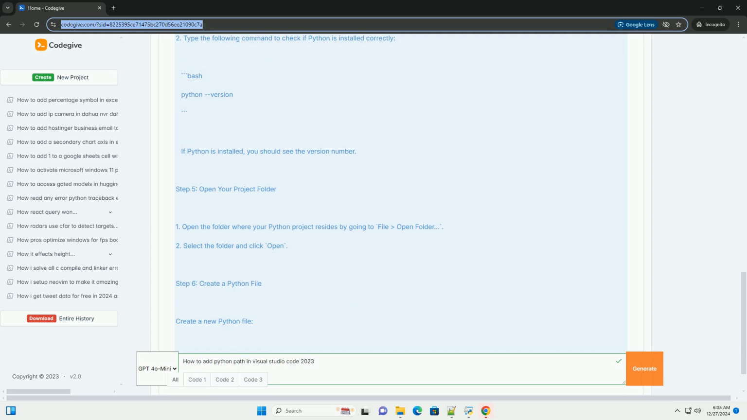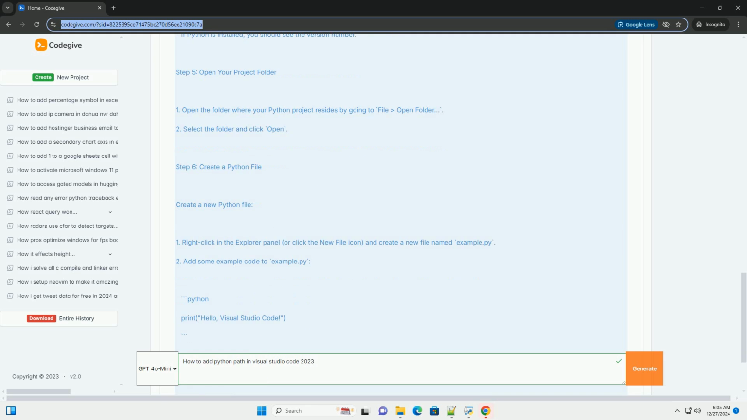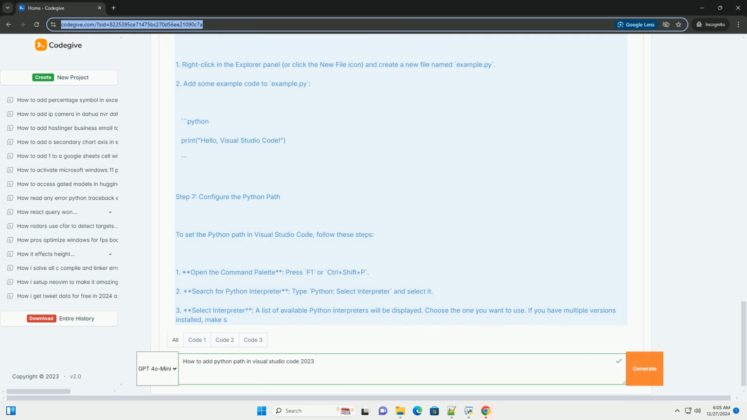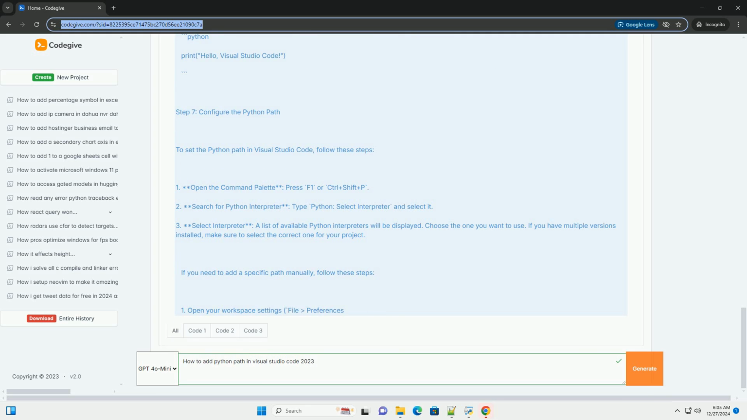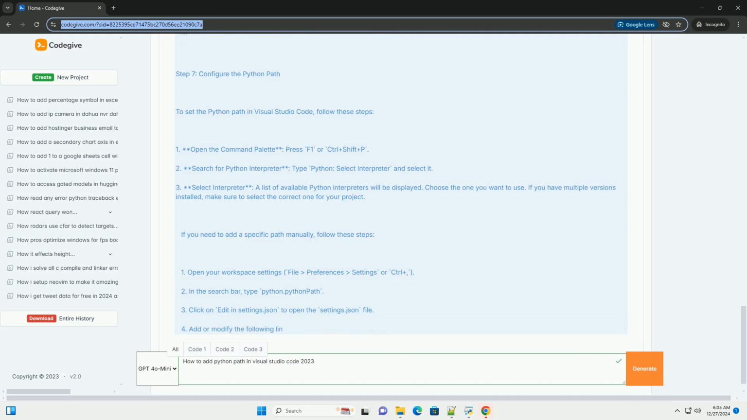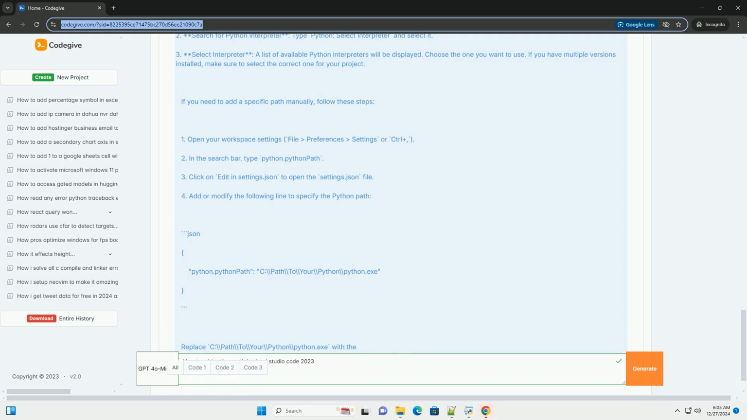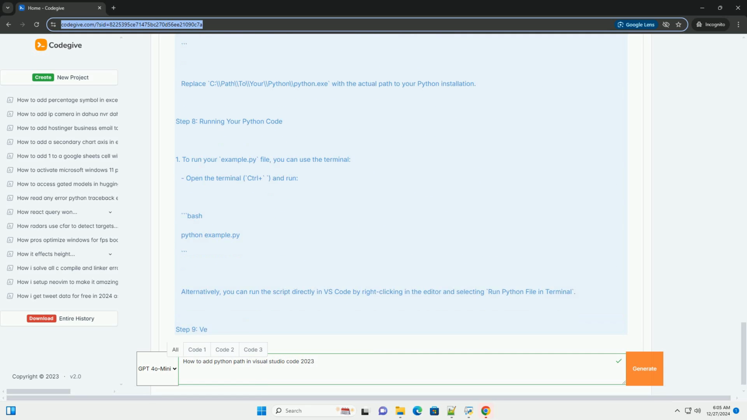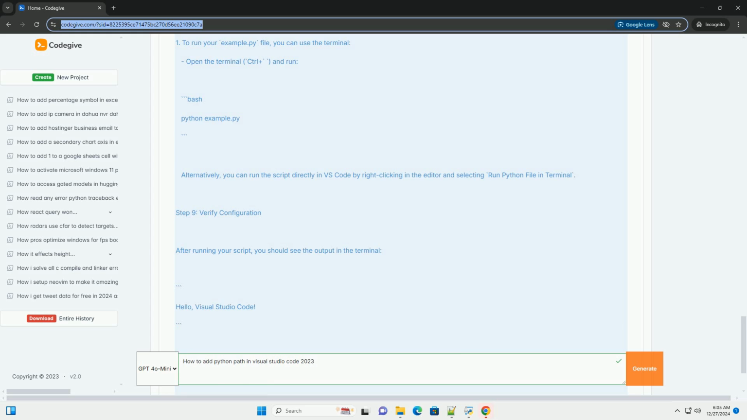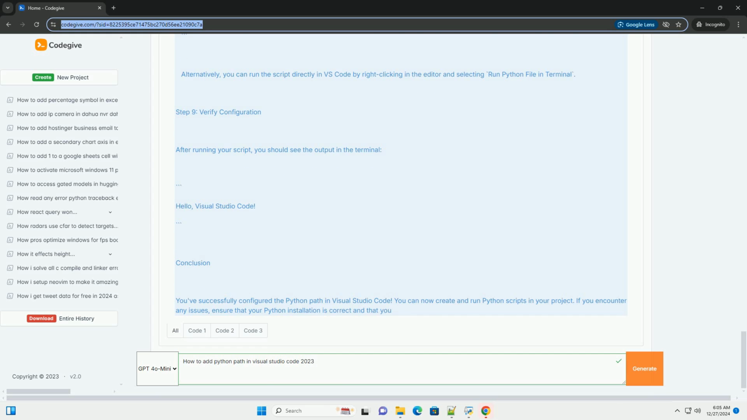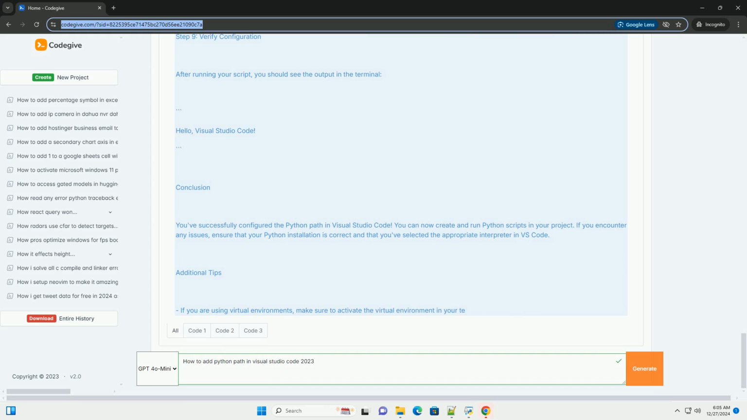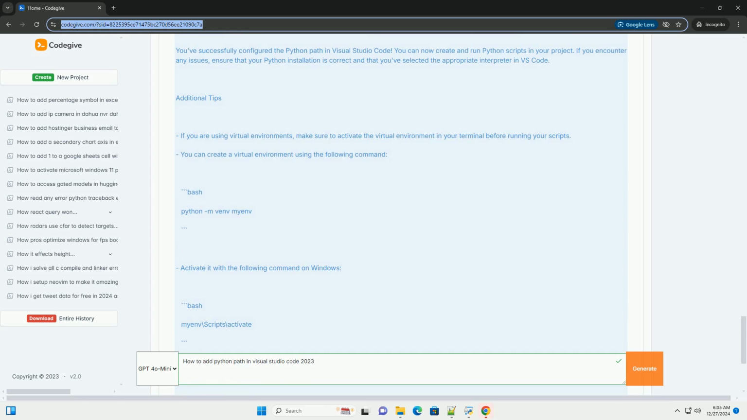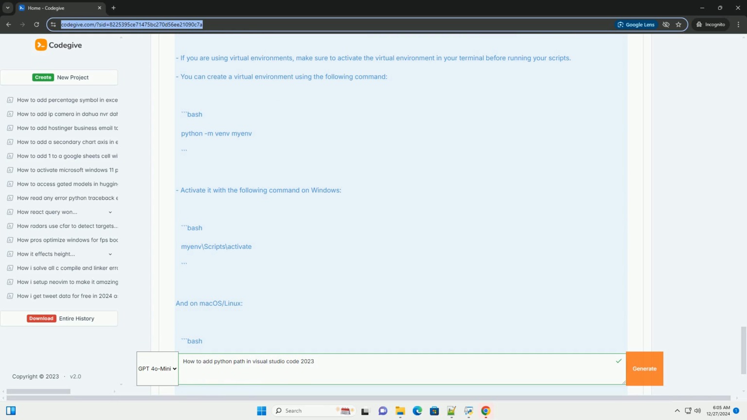Step 1. Install Python. Before you start, ensure that Python is installed on your system. You can download it from python.org, https://www.python.org/downloads. Step 2. Install Visual Studio Code. If you haven't already, download and install Visual Studio Code from code.visualstudio.com, https://code.visualstudio.com.